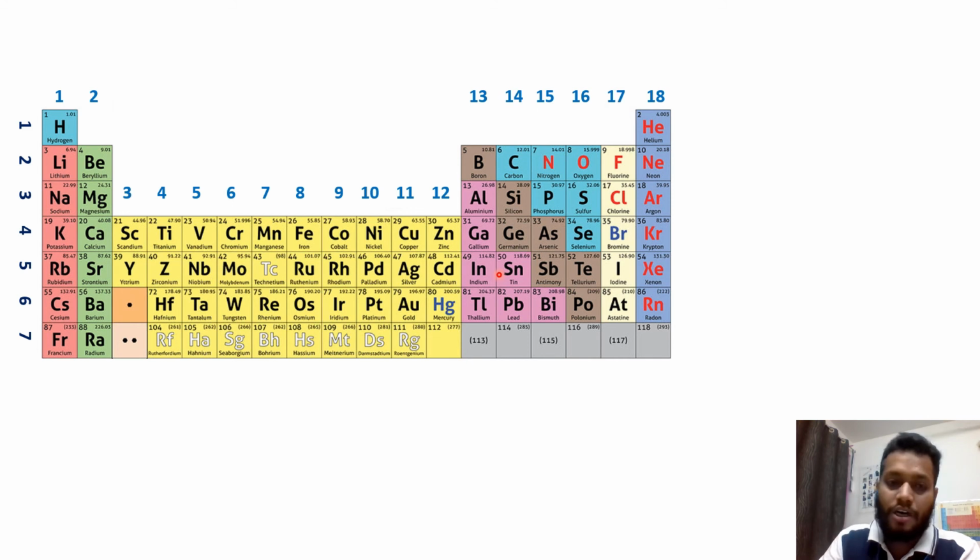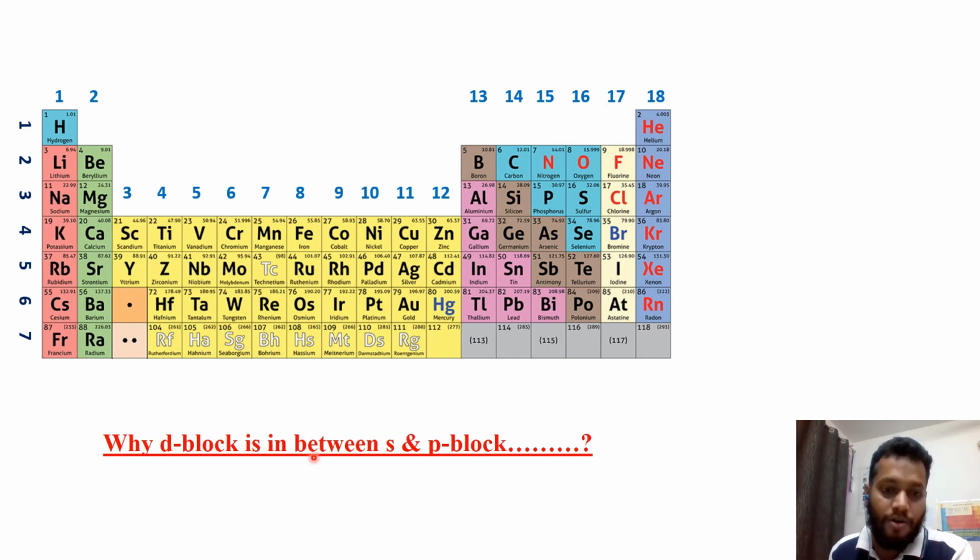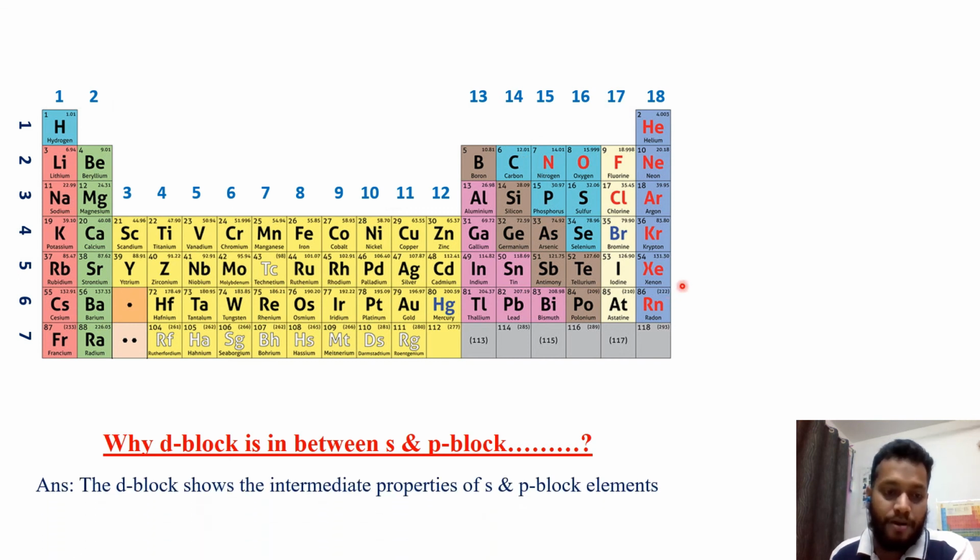Now one question comes: why is the d block in between the s block and the p block? This we call the s block and this we call the p block, but we place the d block in the middle of the periodic table. Why not here? The answer is that the properties of the d block are somewhat a mixture of the s block and the p block. That is, the d block shows the intermediate properties of s block and p block elements.